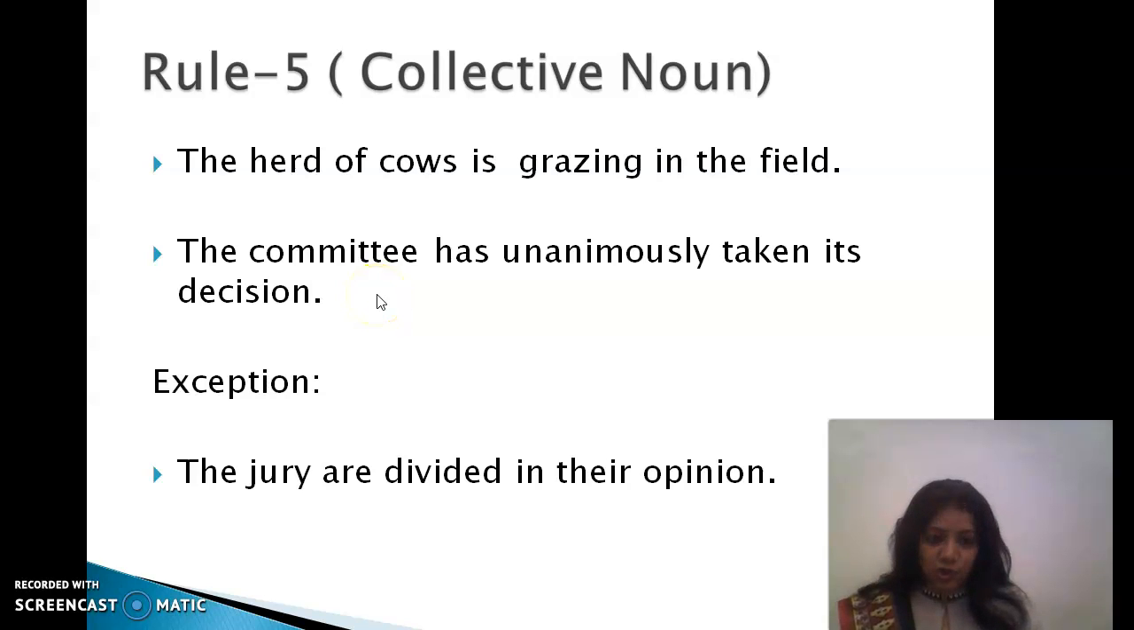But there is an exception to this rule. In case there is a disagreement among the members of that particular collective noun, could be jury, could be committee, could be family, could be team, in that case we use a helping verb which is plural. For example, the jury are divided in their opinion. I am sure that it's very clear to everyone. So if there is a disagreement, we use a plural verb. Let's move on to the next one.